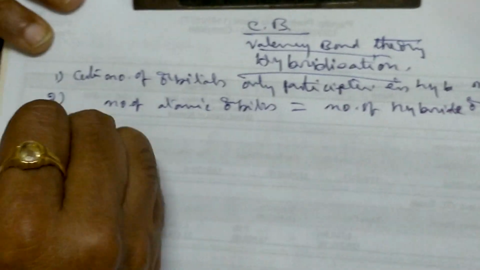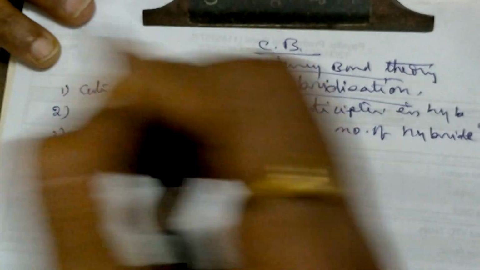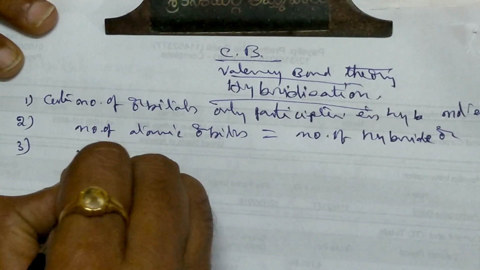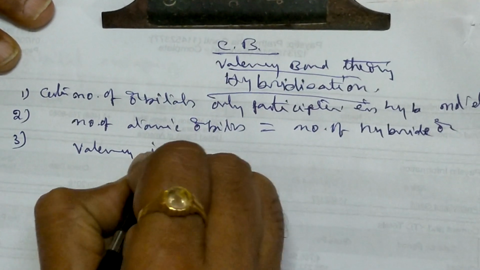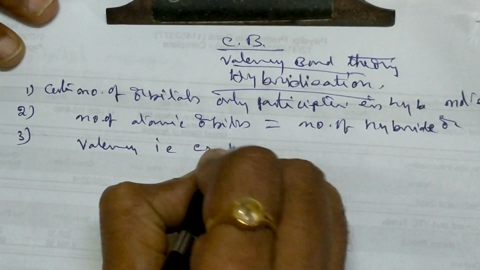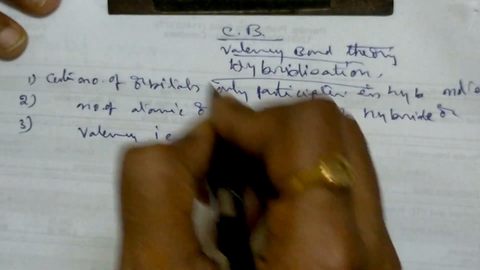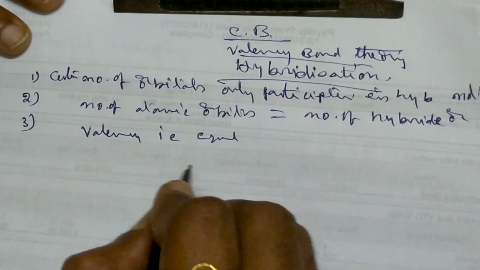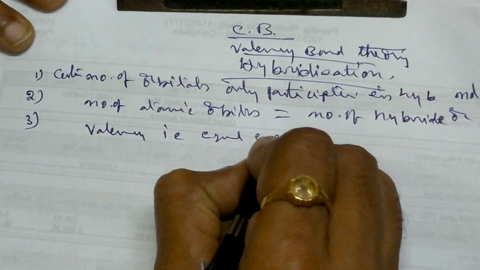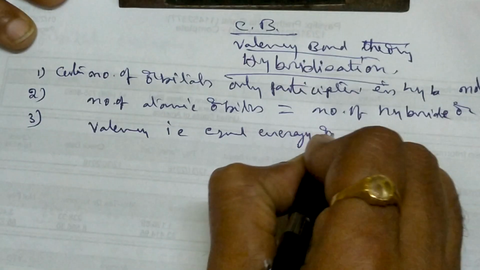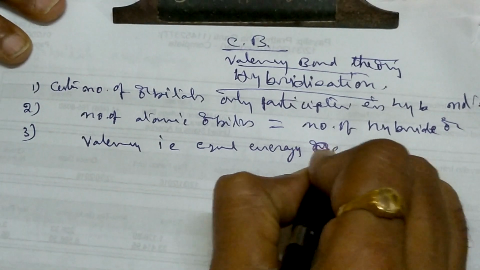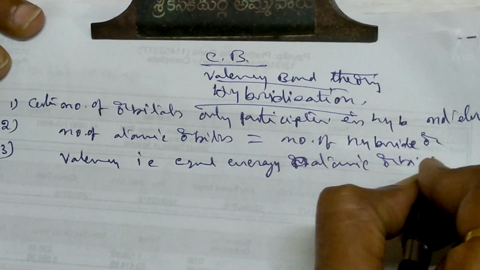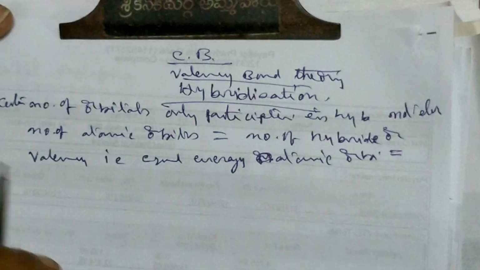This is second. Only the valency orbitals participate, not the first shell, second shell and all. Whatever is the valency, that is nothing but equal energy. That means 2s and 2p, or 3s and 3p, or 3s, 3d, like that only. That means the outermost, equal energy atomic orbitals are participating, using an equal number of orbitals.